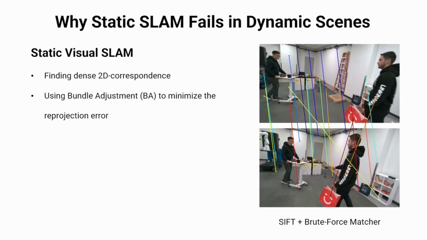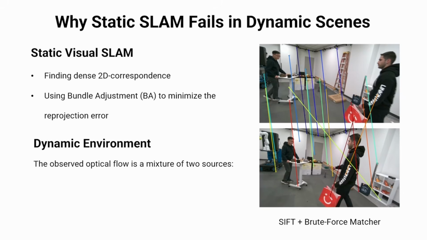Specifically, static visual SLAM relies on finding dense 2D correspondences and using bundle adjustment to minimize reprojection error. However, the optical flow observed on moving objects is a mixture of two distinct sources: the camera's own motion and the dynamic motion of objects within the scene. Because the static SLAM pipeline tries to minimize reprojection error using all these points indiscriminately, the moving objects pull the optimization away from the correct solution.